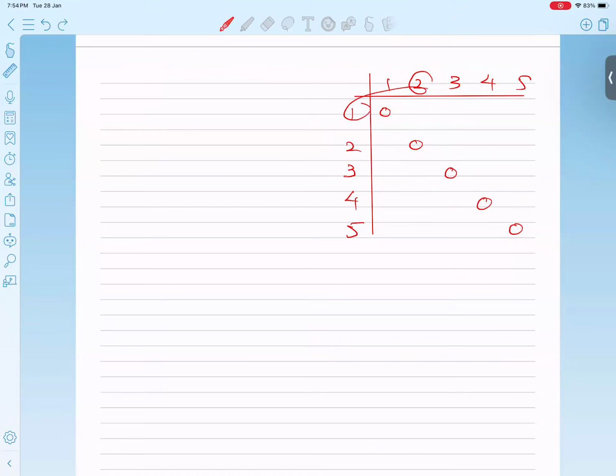Now 2 and 1 subtract, I got 1. 3 minus 1, I got 2. 1 and 2 subtract, bigger number minus smaller, I got 1. And 3 and 2 subtract, I get 1. Here I got 1, 2, 3. Here I got 2, 1, 1, 2. Here I got 3, 2, 1, and 1. Here I got 4, 3, 2, and 1. I believe all of you understood how I got the table.